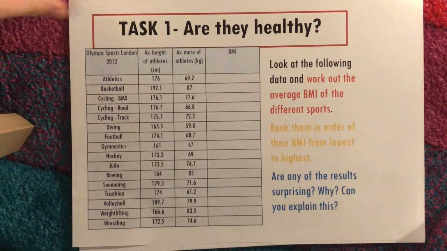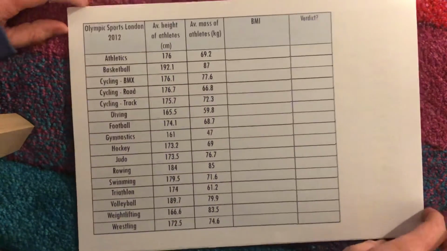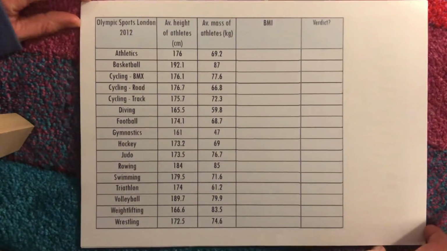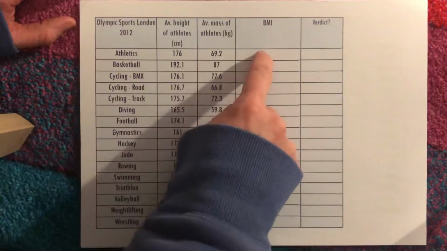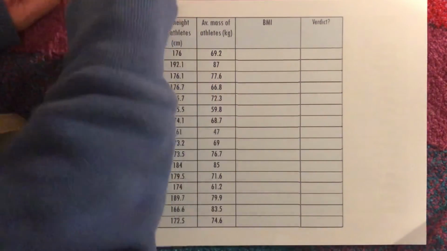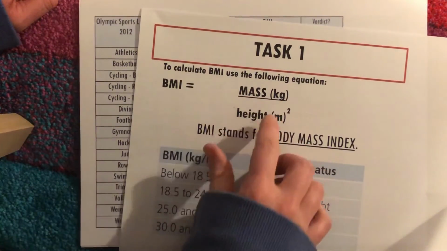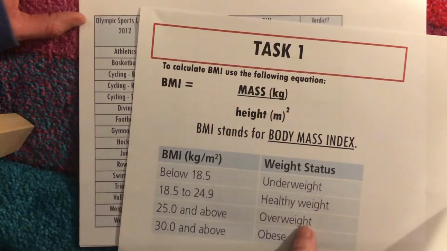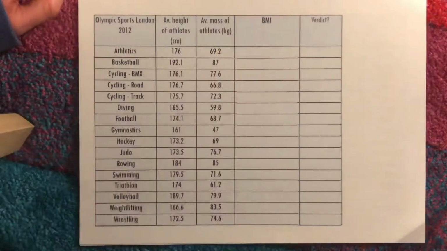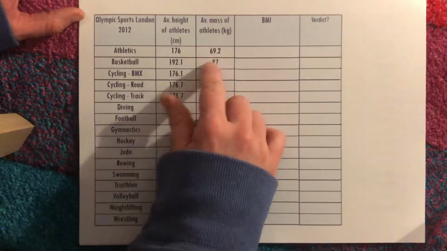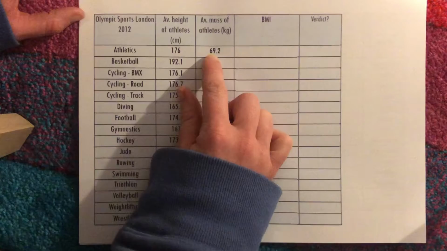Now, I've already seen this next page, but I'm going to just pop it back on here. For this one, I'm just going to pop this here because it's a little bit clearer to see. So for each one of them, you'll work out the BMI. Now, you've already written out before how we work that out. Just as a quick reminder, it's mass in kilograms divided by height in meters squared. You should all have that written in your book now. So here we go. You've got mass in kilograms divided by height in meters squared.